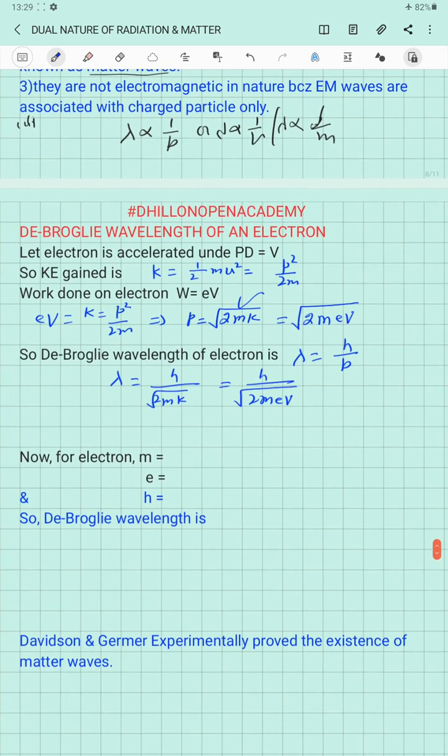We know that for the electron, mass is 9.11 into 10 to the power minus 31 kg, charge is 1.6 into 10 to the power minus 19 coulomb, and the value of Planck's constant is 6.63 into 10 raised to the power minus 34 joule second.